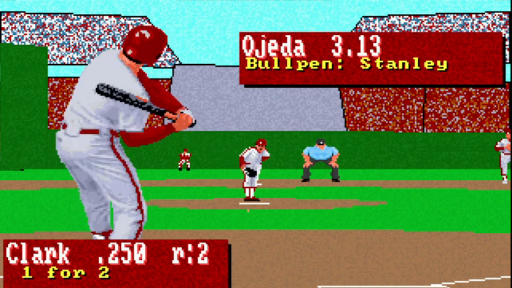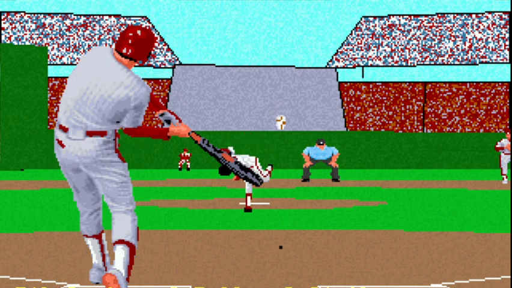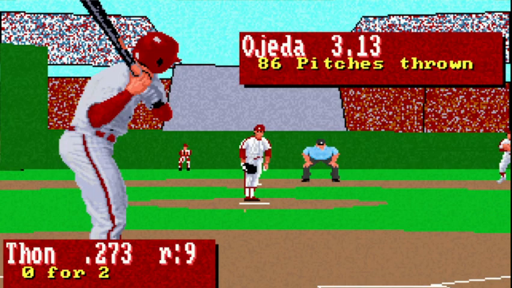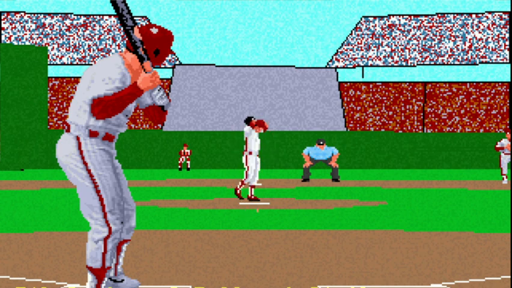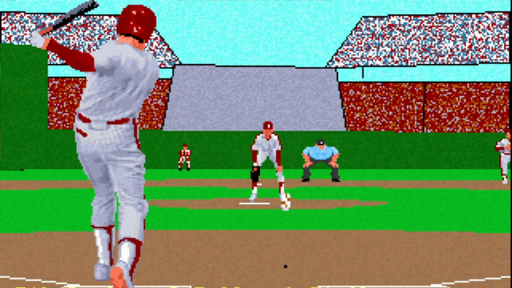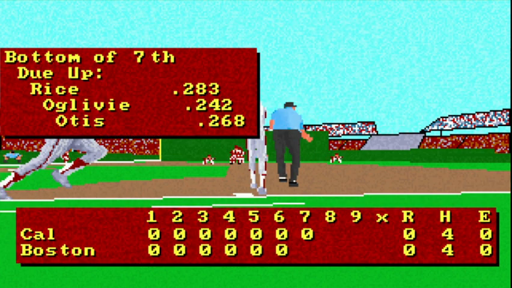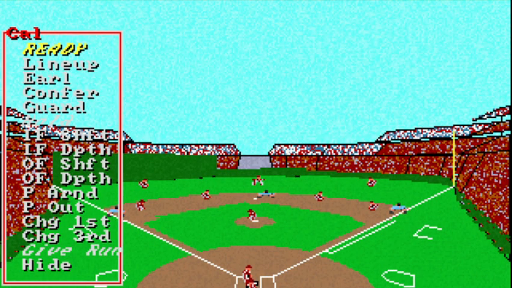All right, sticking with Ojeda. Oh, Stanley's up in the bullpen. I should probably start thinking about replacing Witt at some point here. Thon. Bouncing ball to second. Got him. Rice, Ogilvy, Otis. Witt's got 84 pitches thrown, so let's go to my lineup.